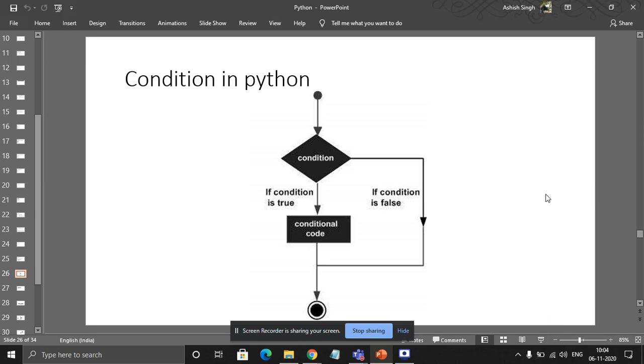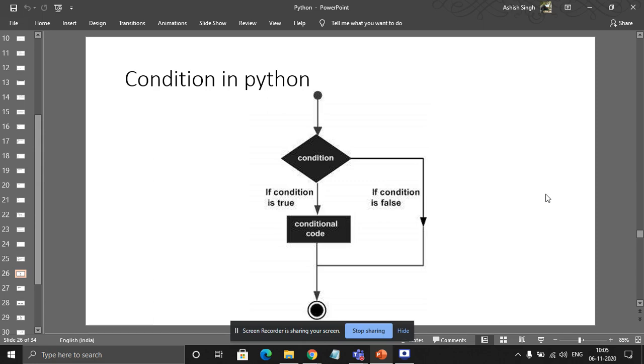Okay, now see the condition in Python. That is the if. As we all know very well, we have studied the if command in QBasic also. But here we are going to read the if command in a little different way. See here, the same thing is happening, exactly what image is in front of you on the screen. The concept of if is the same.